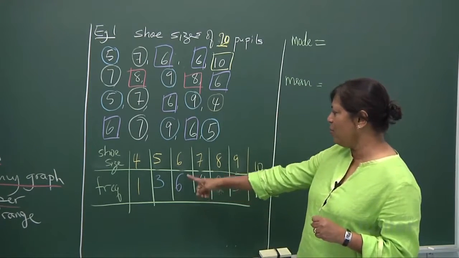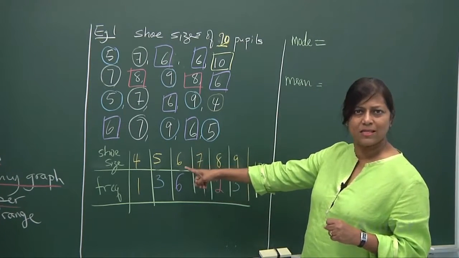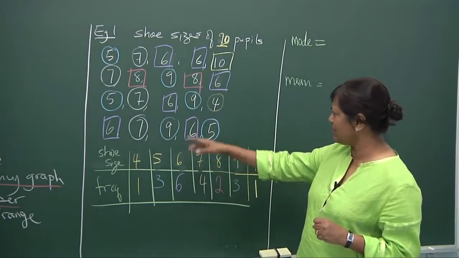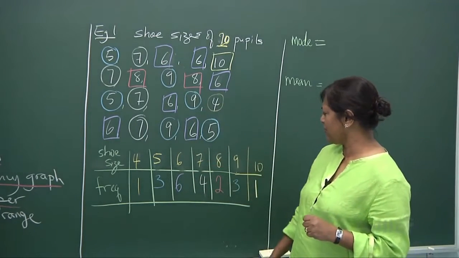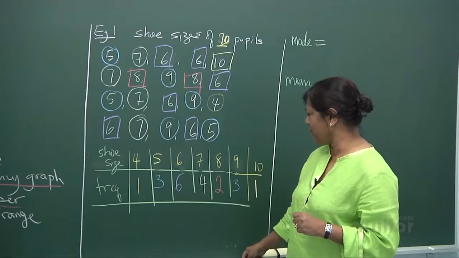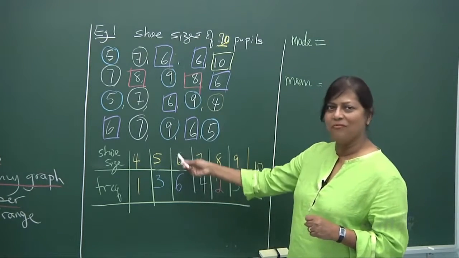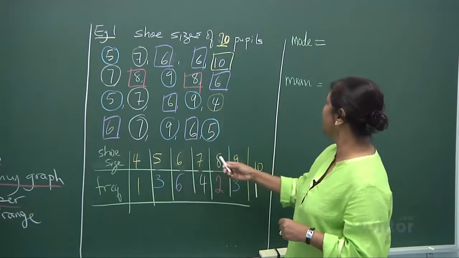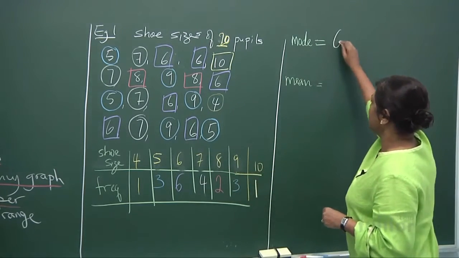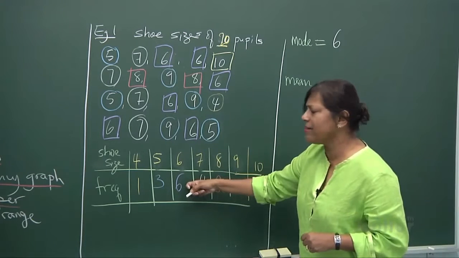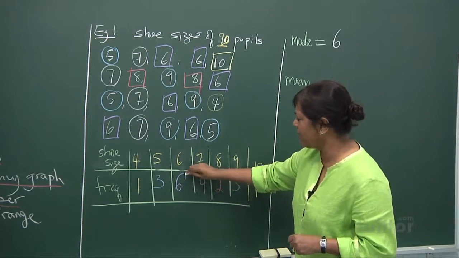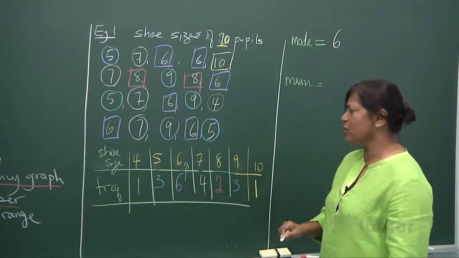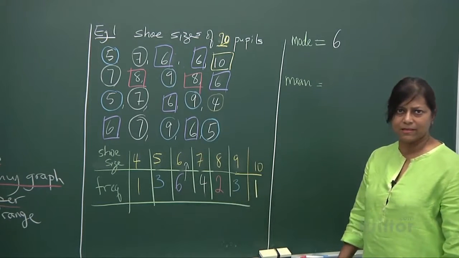Alright, the most common, many of them are going for size 6. So this looks like a population, most likely of different genders. But more of the girls, it looks like size 6. So the mode here is 6. You look at the highest frequency and you read that score. The shoe size is 6.